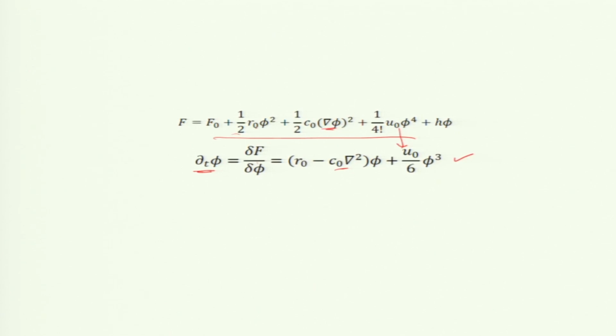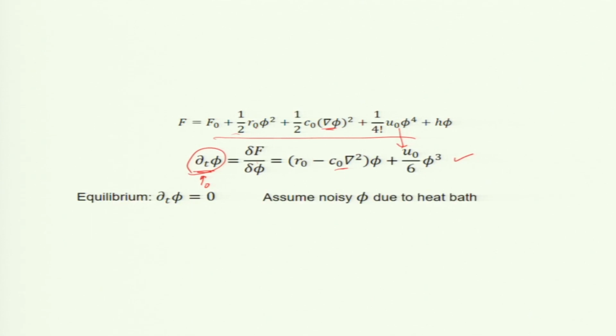Now, we are looking at an equilibrium system. So, under equilibrium what happens? This is 0, no time dependence, and I will assume that the φ which I am coarse graining is Gaussian, noisy due to the heat bath. So, it should be φ greater. I assume φ greater, due to the heat bath, which I am averaging over, is Gaussian. So, we will basically solve this equation as 0.